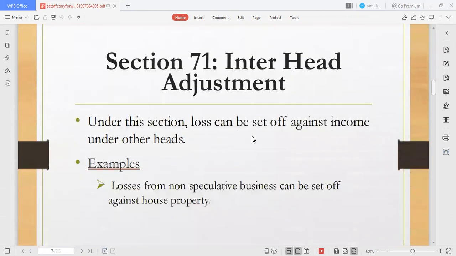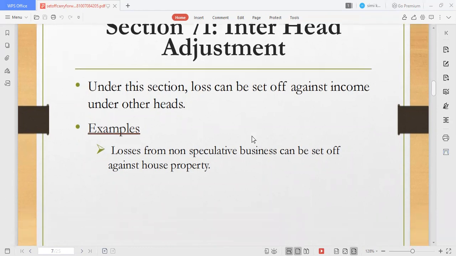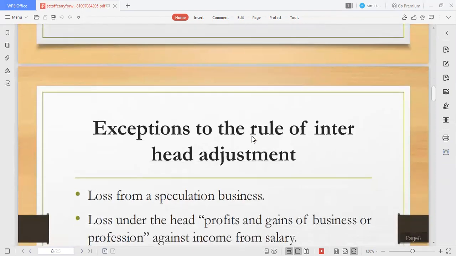Next is Section 71, inter-head adjustment. Under this section, students, you must be very particular about which section is for which head. If you don't remember these heads, you will not be able to explain the concept in the right manner. Section 71 is for inter-head adjustment. Under this section, loss can be set off against income under other heads, not the similar head's income. For example, loss from non-speculative business can be set off against house property income.